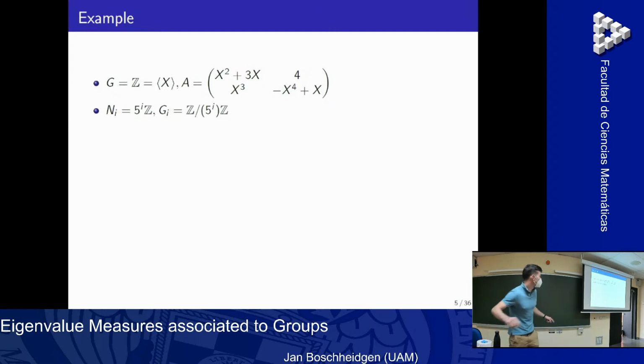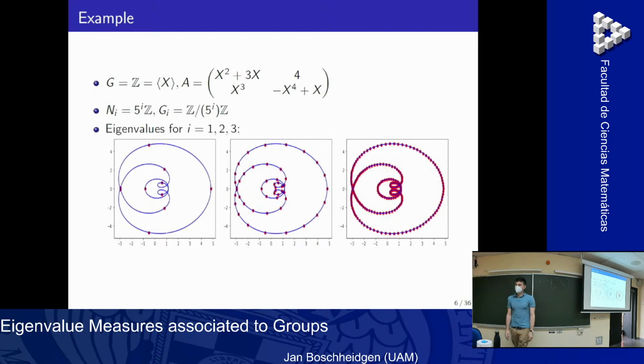Just to make sure how these matrices A_i would look, I send x to the matrix 0, 1, 0, 1, 0, 1, 1. So that would be, in the case i is 1, the image of this x. And then for x squared, I would take this matrix squared, and so on. If i is 2, I would have the same until 25, and for i equal 3 until 125. And so I build these matrices, and I can look at what the eigenvalues of these matrices are. And I see at least there's something.